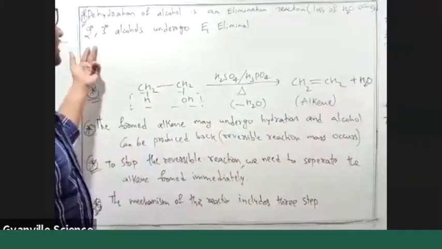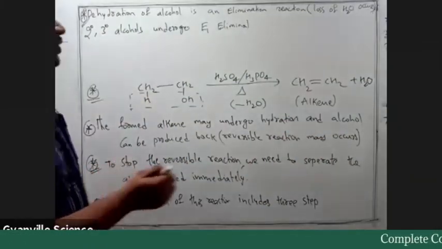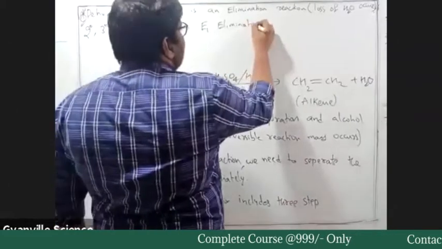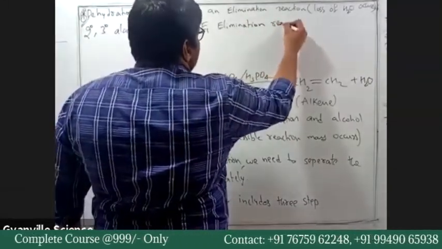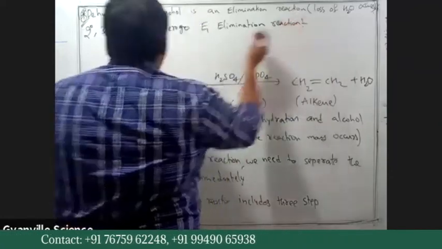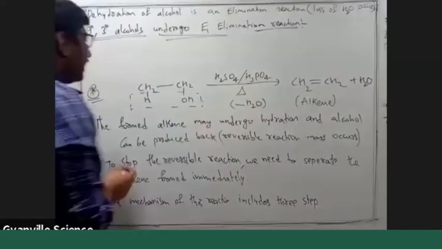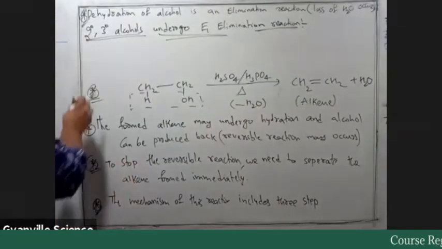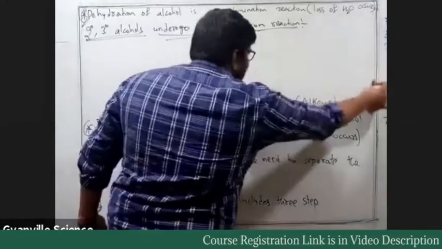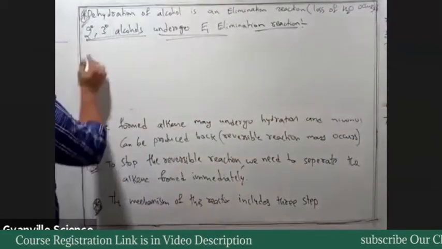Similarly, here also secondary and tertiary alcohols undergo E1 elimination reaction. So what is E1 elimination? It includes three steps.